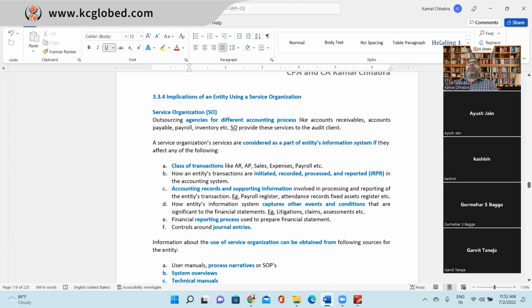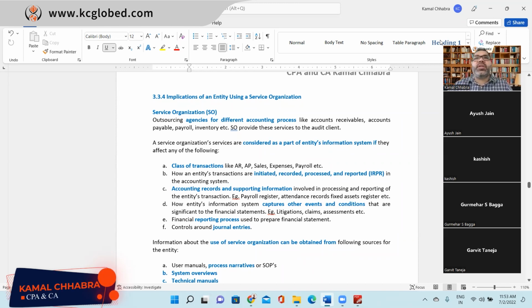And XYZ Limited has outsourced its payroll department, or you can say payroll calculation, to, let's say, OnPay, right? OnPay company, right? So in that case, you are not the auditor of OnPay, so you do not know what the internal control environment at OnPay is, right? But it's a major part of the XYZ company for which you are conducting the audit.